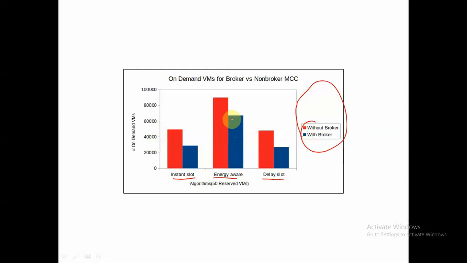Why? Because the broker will reserve a large chunk of reserved virtual machines because of the larger availability of capital. So the performance with broker will always be better. This suggests why our user should subscribe to the broker instead of directly going and subscribing to the cloud provider.